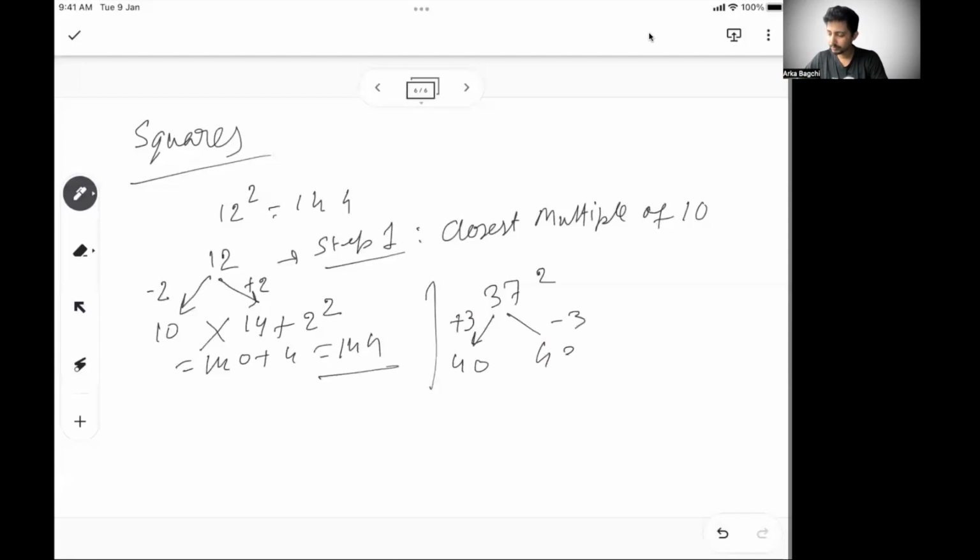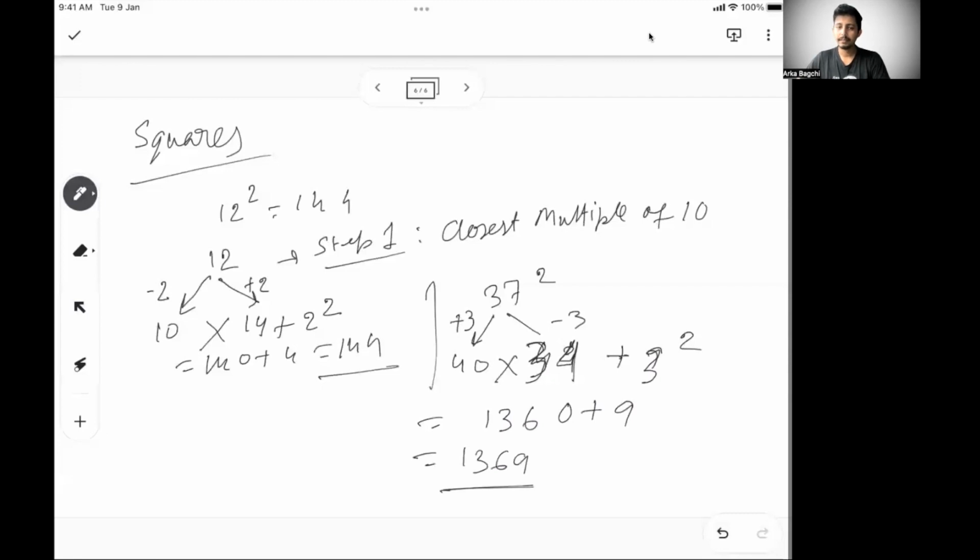So 37 becomes 34. So what I'm saying is 40 into 34, plus 3 square. So 40 into 34: 4 into 34 is 136, so 1360. Plus 3 square, which is 9. So 1369 is my answer. Right? Now, if you have something like 89 square, you can very well go to 90 and 88 and add back 1 square, which is how much you have come up or how much you have gone down.